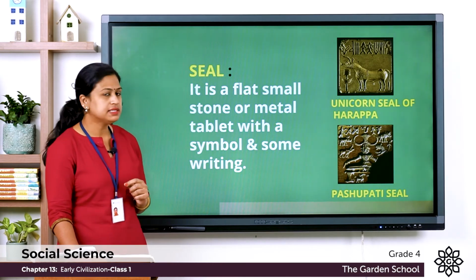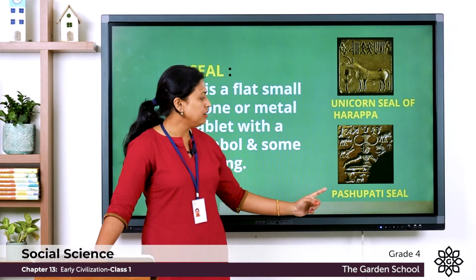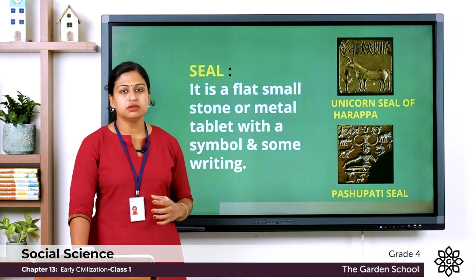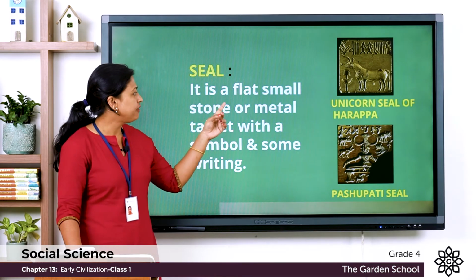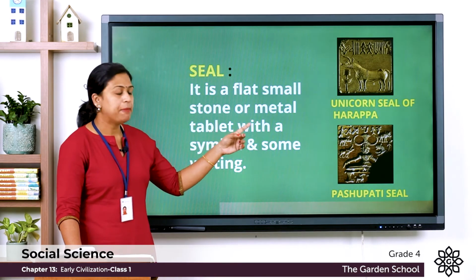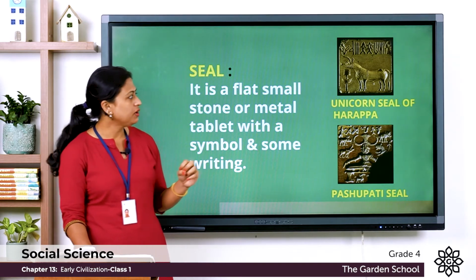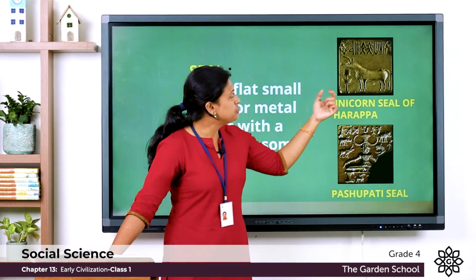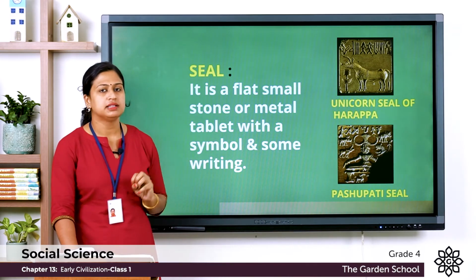Now here you can see the picture of the unicorn seal of Harappa and the Pashupati seal. So what does this seal mean? It is a small flat stone or metal tablet with a symbol or some writing. So you can see here some pictures, symbols and writings on these seals.